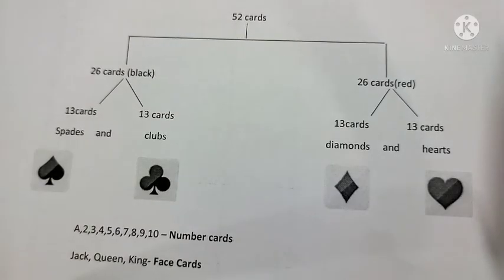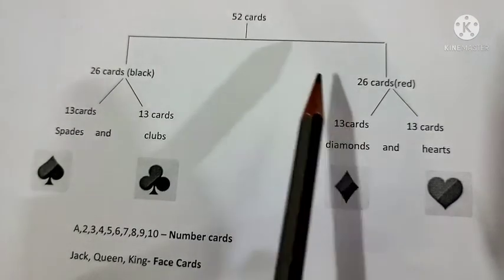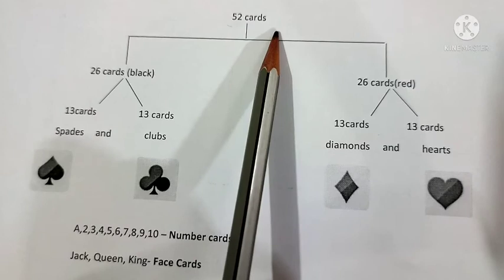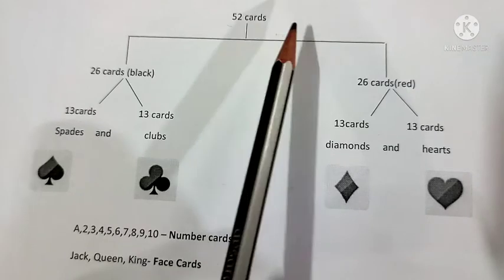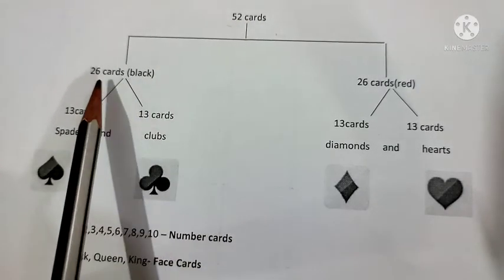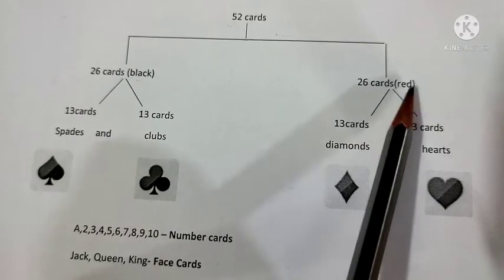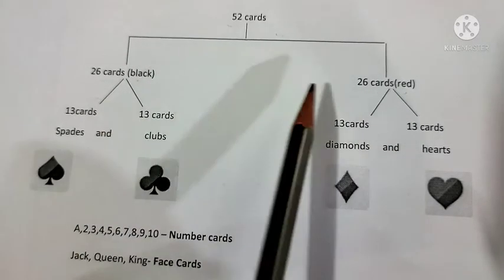See, whenever probability is asked, a deck of cards is also a sure question for probability. So I will give the distribution of the cards. 52 cards will be there in a deck of playing cards. In that, 2 colors are there, one is black and another one is red. So each section has 26 cards.